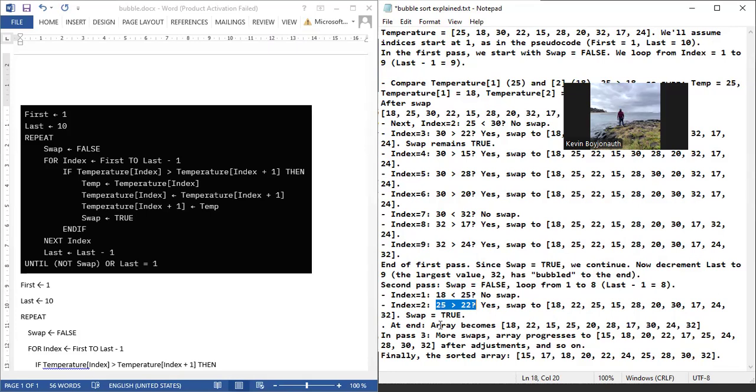Quand il faut finir avec pass 2, je pourrais marquer, what has happened? Alors, c'est non, c'est 24. C'est 24.